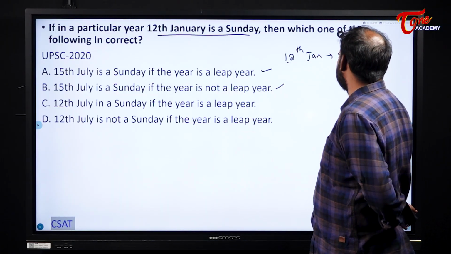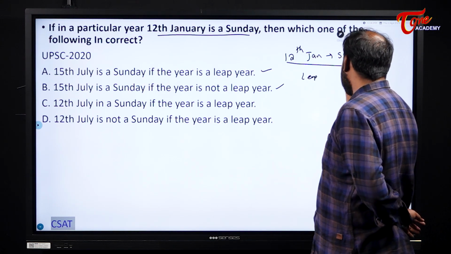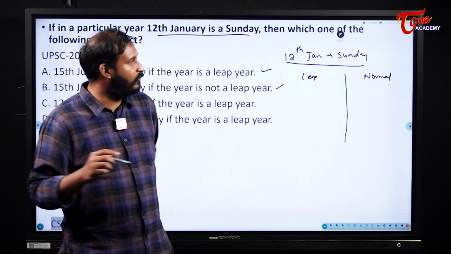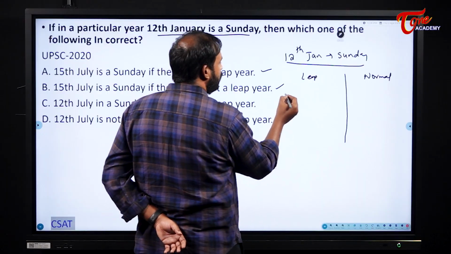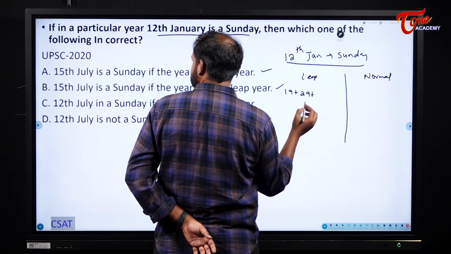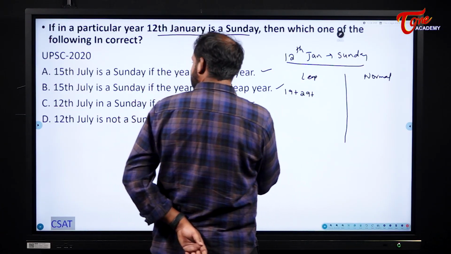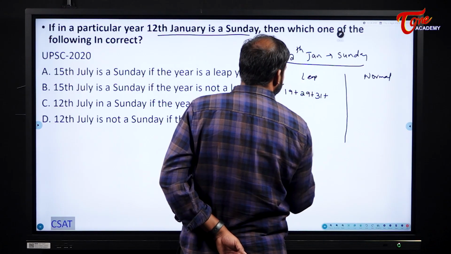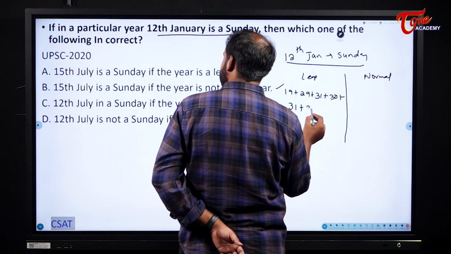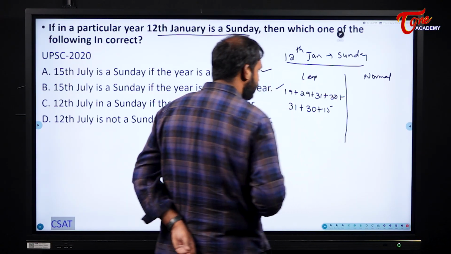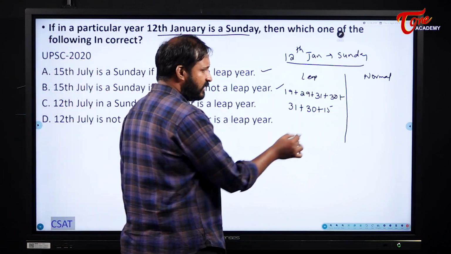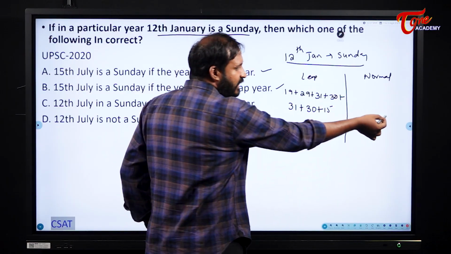Now see here, if 12th Jan, for example, I will assume it as a leap year and I will assume it as a normal year. Okay, 12th January Sunday. So in the same month, how many days are left for me? More 19 days, 19. February 29, leap year, right? March, April, May, June and July 15th. Directly I will write 15, July 15th. We will check. And normal year we will have one lesser day than this. So by finding this we can write the answer for this one.